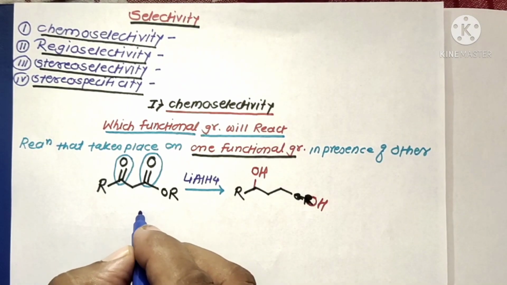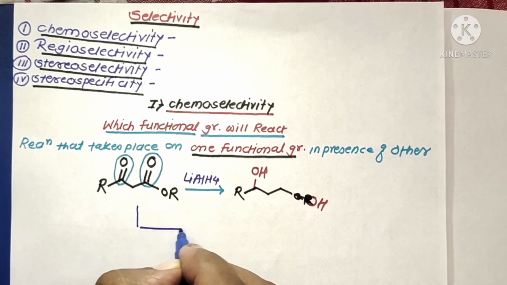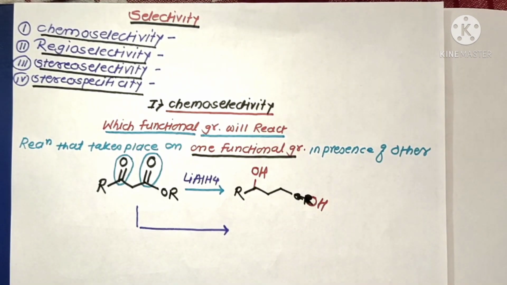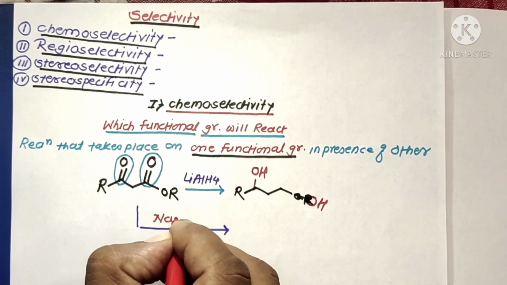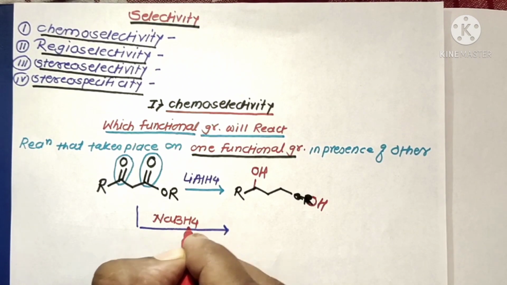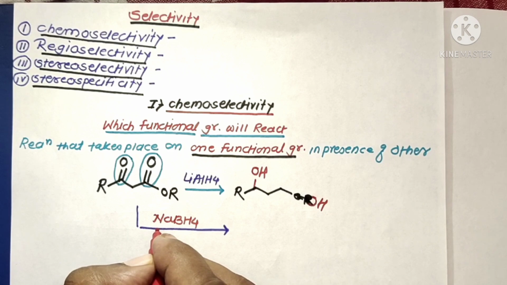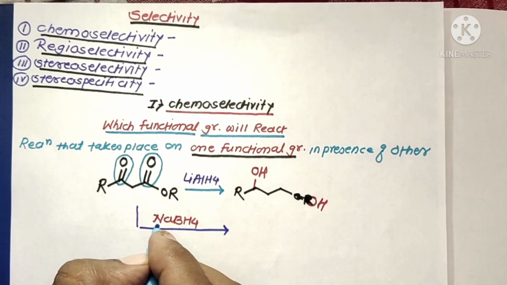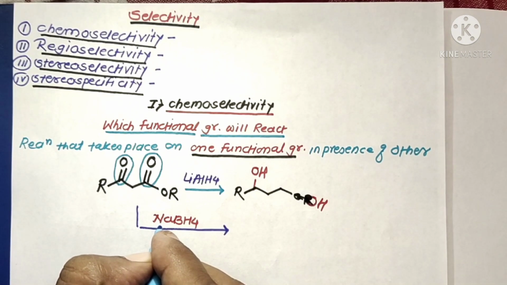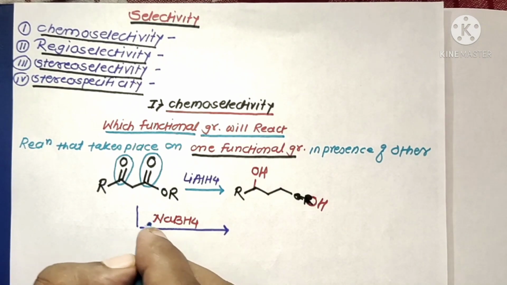Suppose this substrate molecule is reacted in the presence of a reducing reagent like NaBH4. This is again a hydride transfer reducing reagent, but comparatively mild. NaBH4 only reduces ketonic and aldehyde carbonyl groups of the substrate molecule.